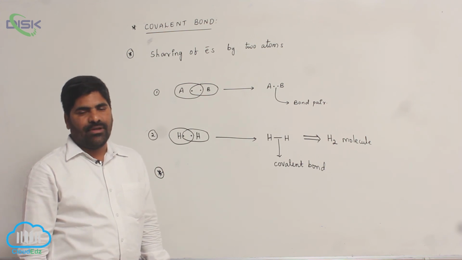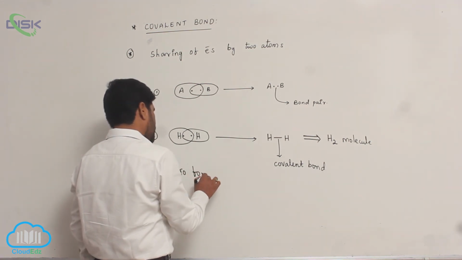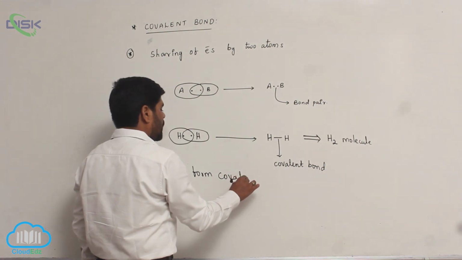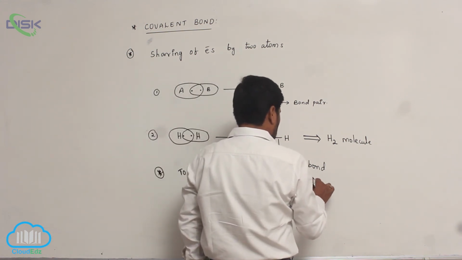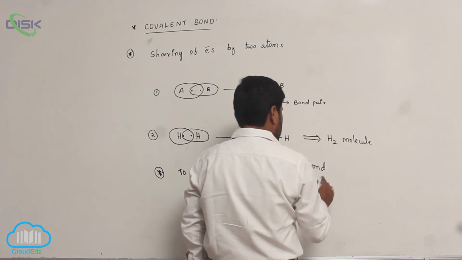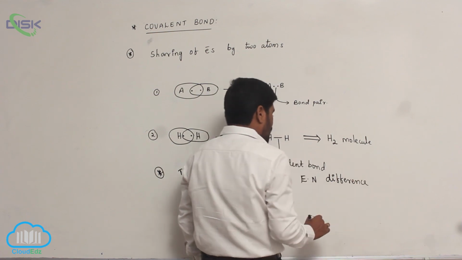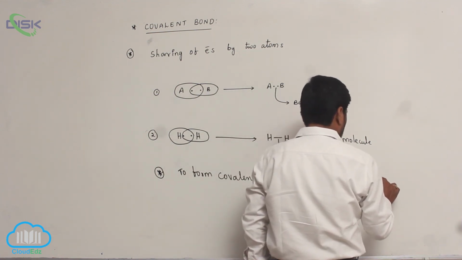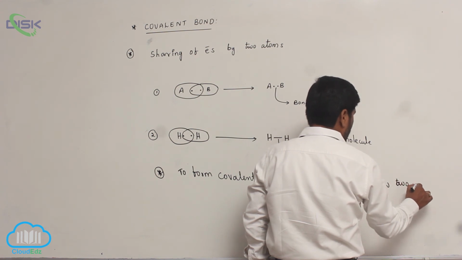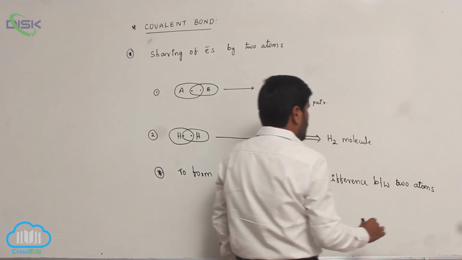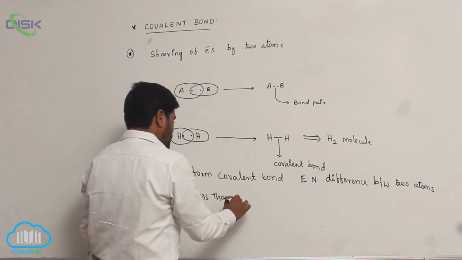To form a covalent bond, the electronegativity difference between two atoms must be less than 1.7.